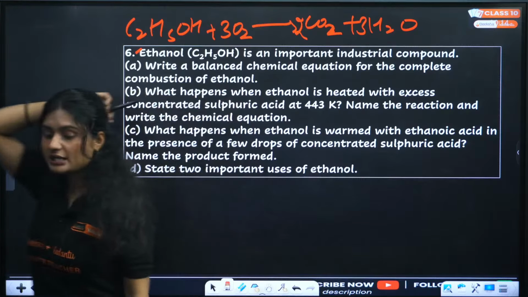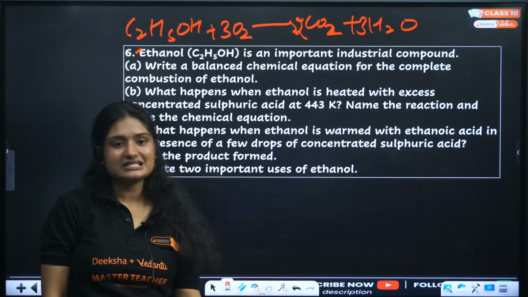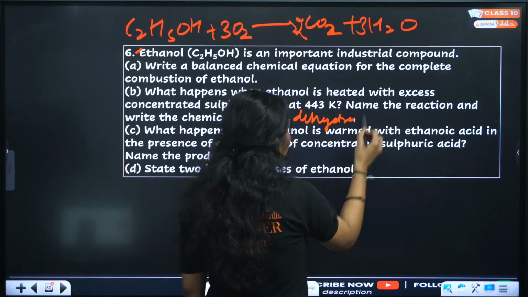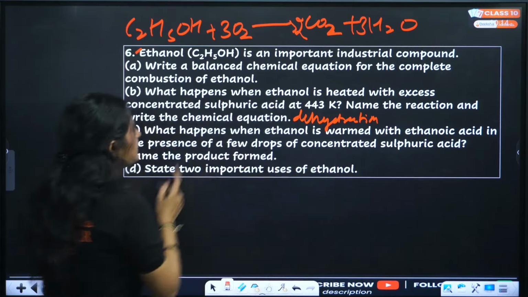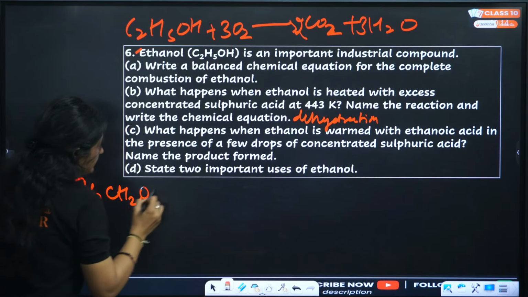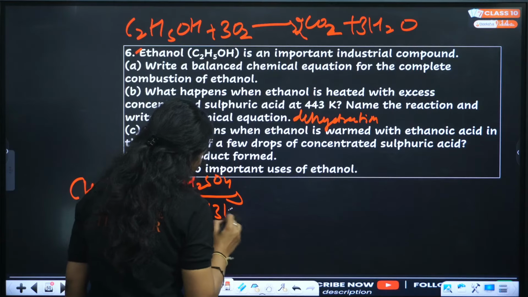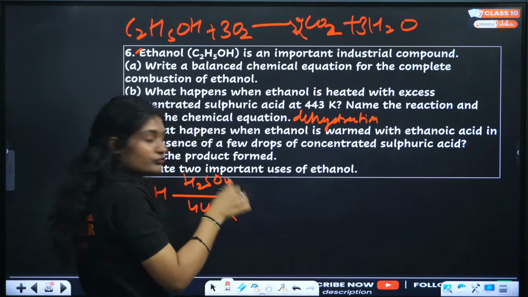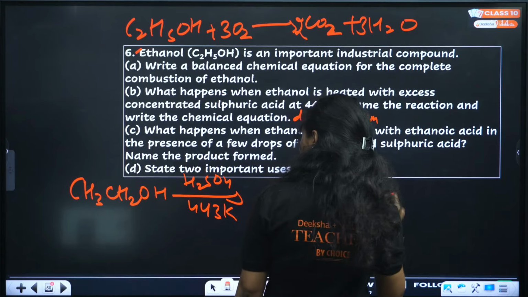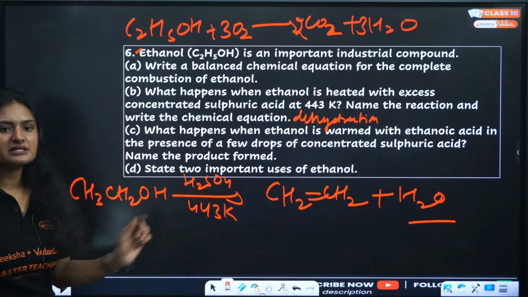Correct. Next question: what happens when ethanol is heated with excess concentrated sulfuric acid at around 443 Kelvin? This is a dehydration reaction. Write the chemical reaction. If you have ethanol and add a dehydrating agent, hot concentrated sulfuric acid at 443 Kelvin, ethene formation will happen, and a water molecule is lost. That is the balanced chemical equation.